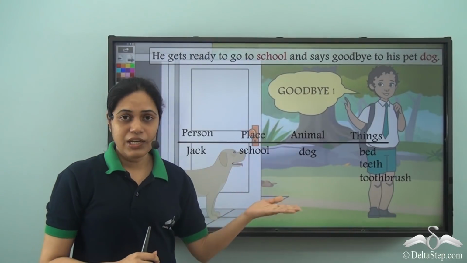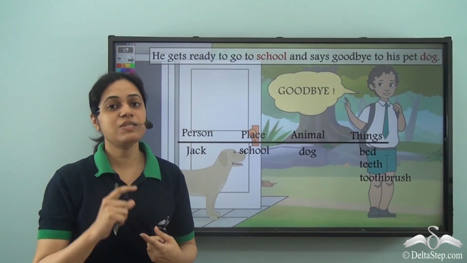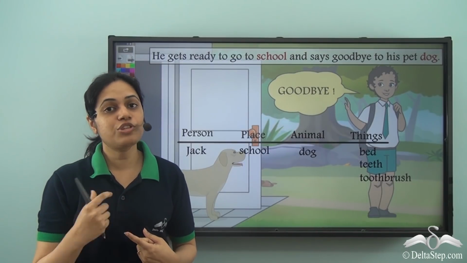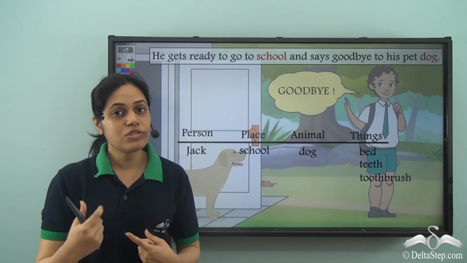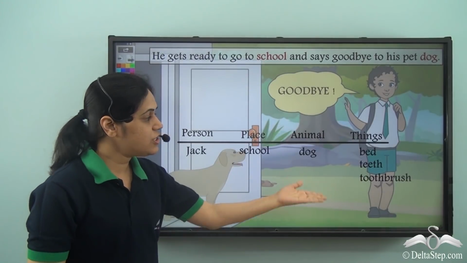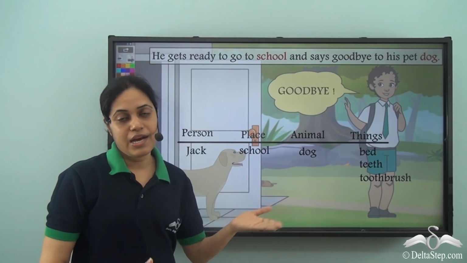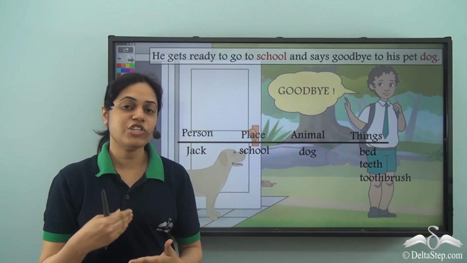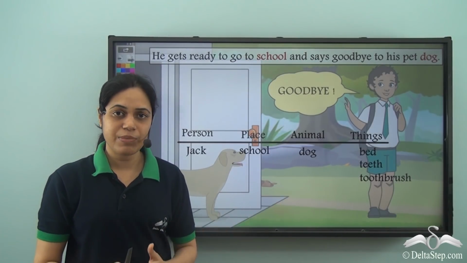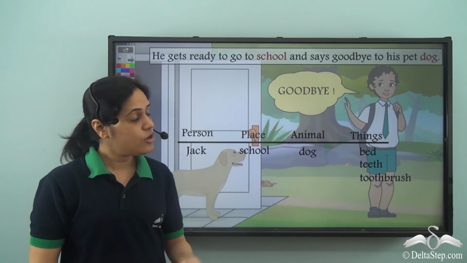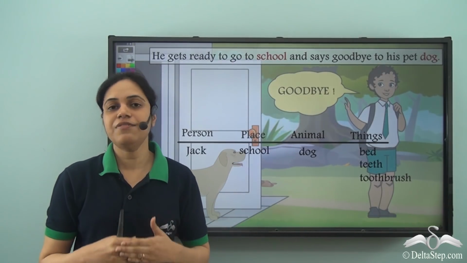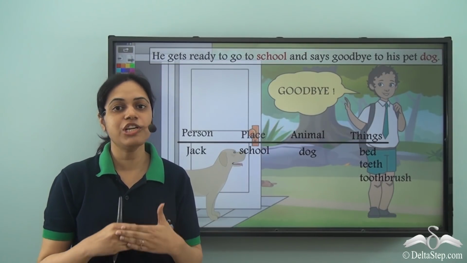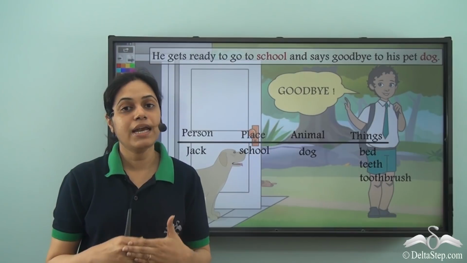So you can see that while describing a small moment from Jack's everyday life, we use 3 sentences. And those 3 sentences contain so many naming words. In fact, it is impossible to describe that day in Jack's life without these naming words. We can never do that. So these naming words are very, very important. And these naming words have a special name. They are called nouns.